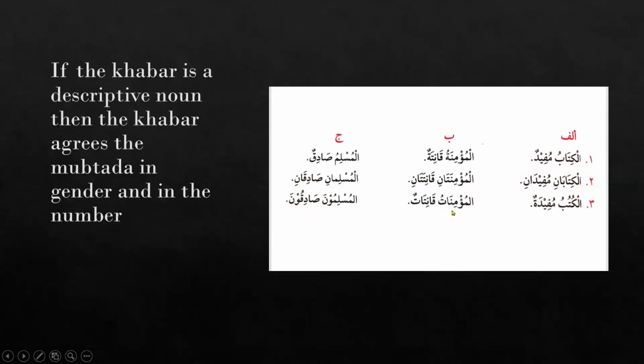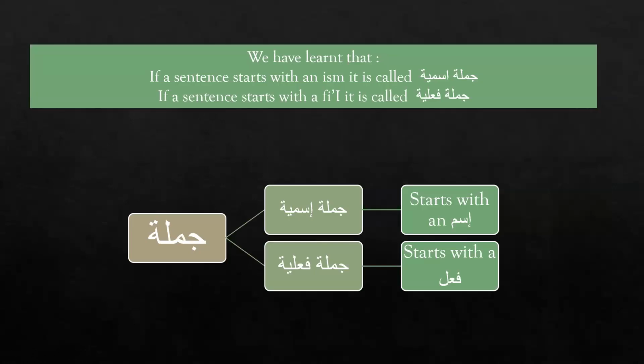They both are jama. Here this is definite and this is indefinite. And in the column Jim, you can see as well Al-Muslimu Sadiqun, Al-Muslimani Sadiqani, Al-Muslimuna Sadiquna. So here both Mubtada and Khabar agree in gender and in number.